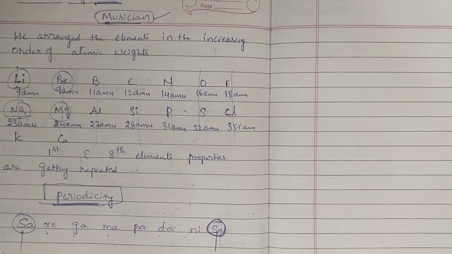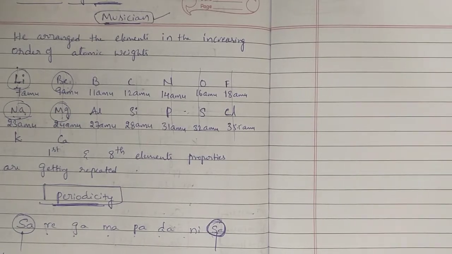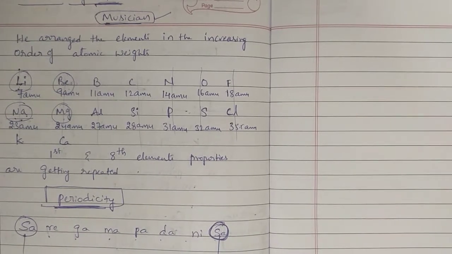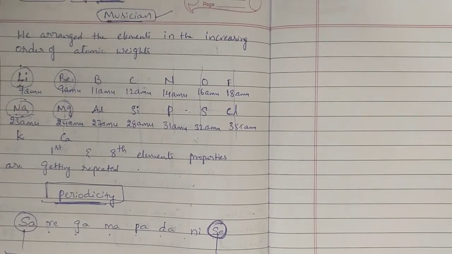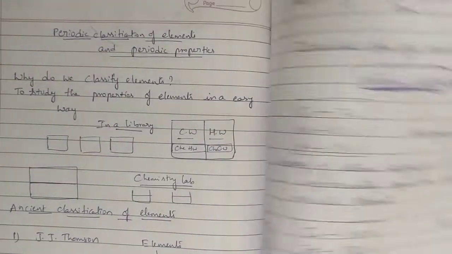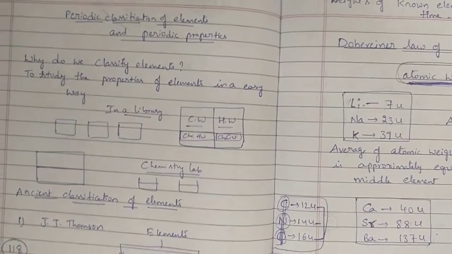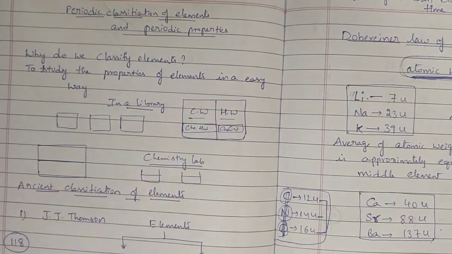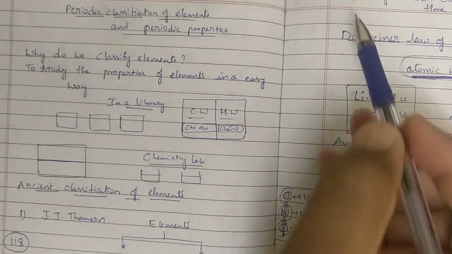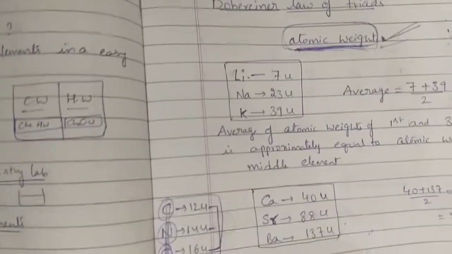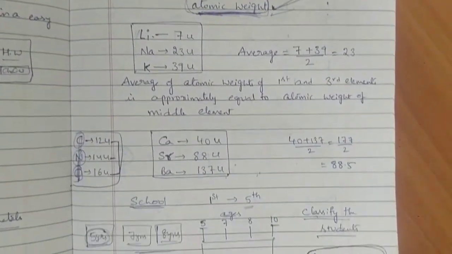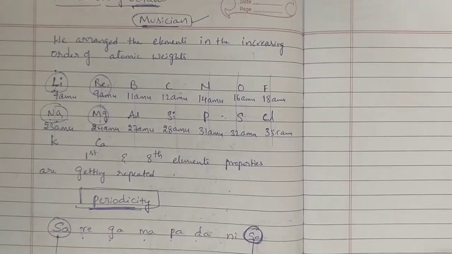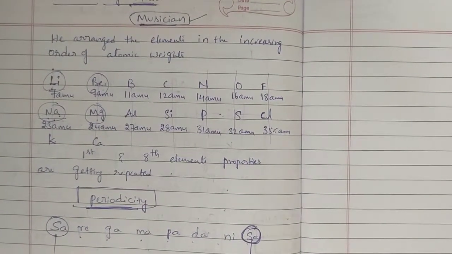This is about today's class. In the next class we will see the next classification, and after that the further models. I hope you are clear about today's class. In today's class we have seen from where classification of elements started. First, why we have to classify the elements. After that, ancient classification, Dobereiner's law of triads, and Newland's law of octaves. These are the classifications we have seen in today's class.